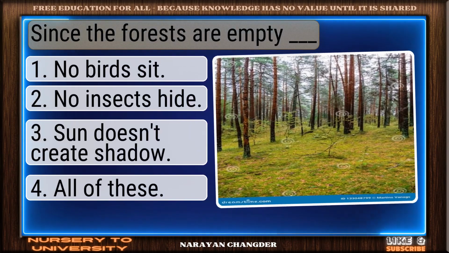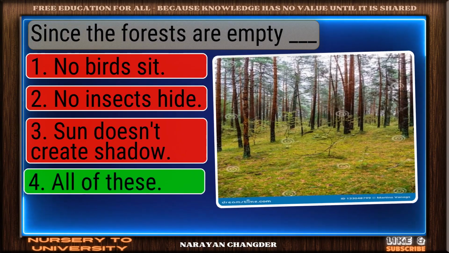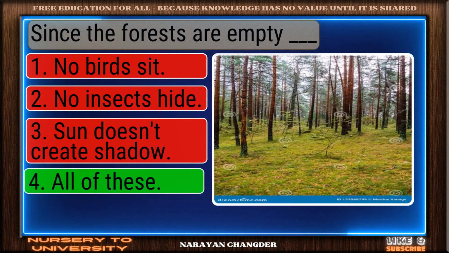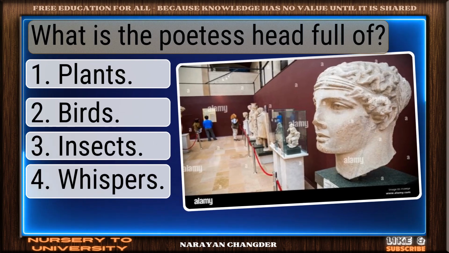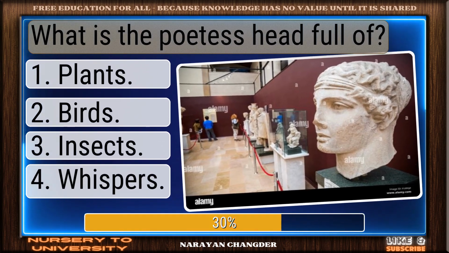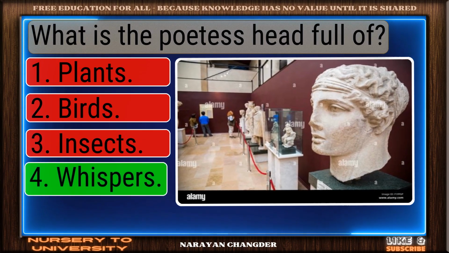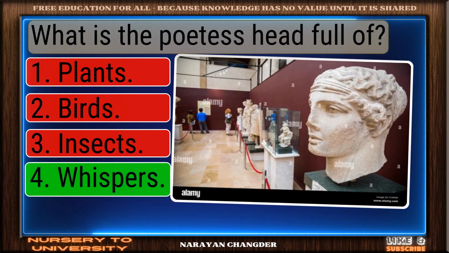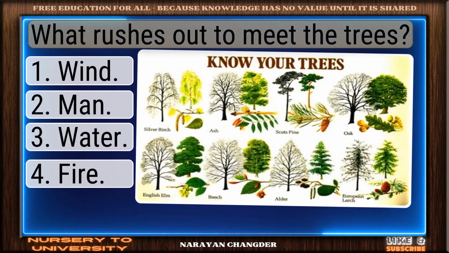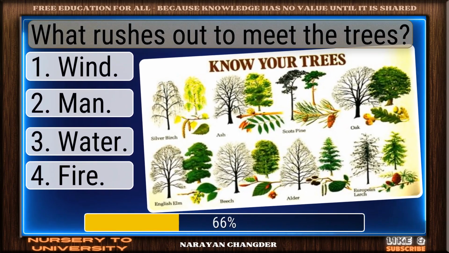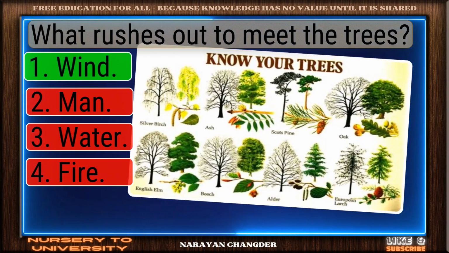Since the forests are empty dash. You're right. All of these is the correct answer. What is the poetess' head full of? Nice selection. Whispers is the correct and valid answer. What rushes out to meet the trees? Excellent choice. Wind is the right answer.